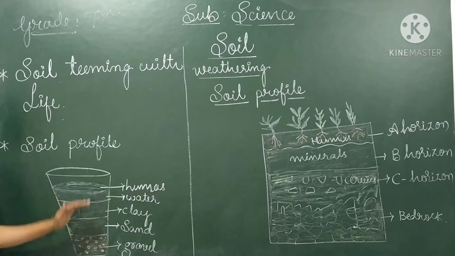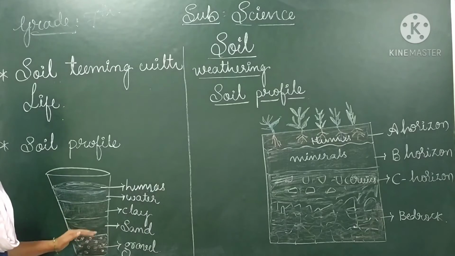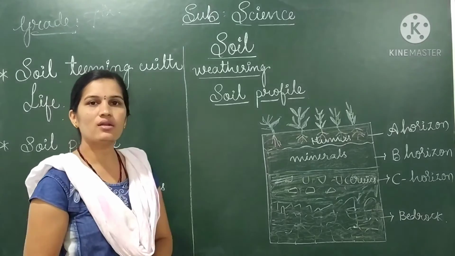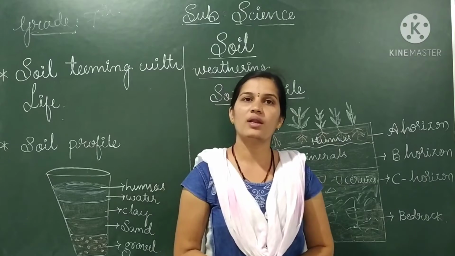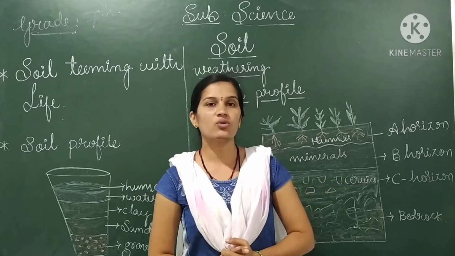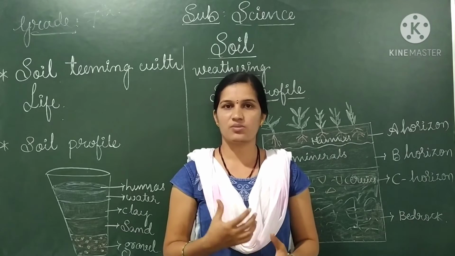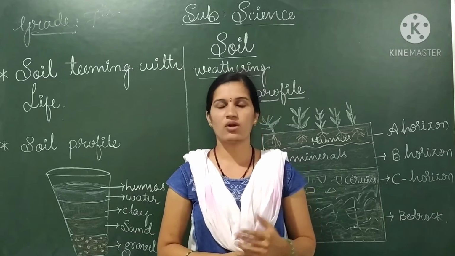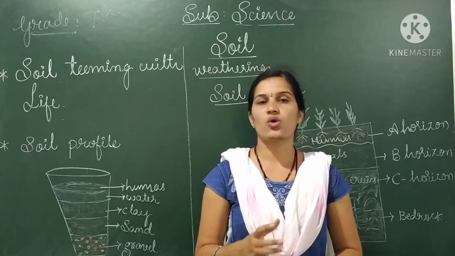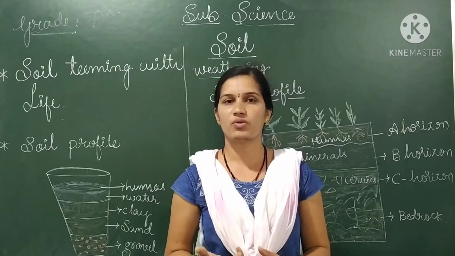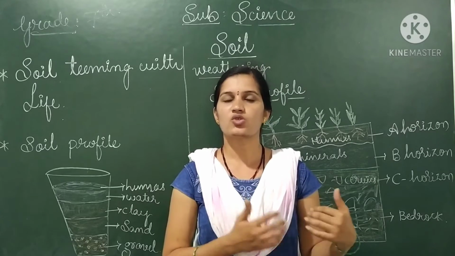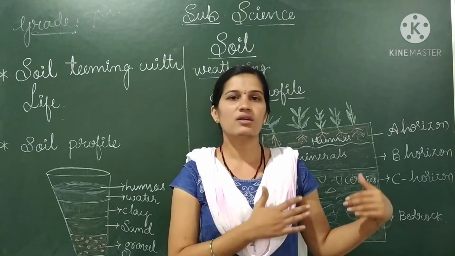These are the layers of soil which we can observe everywhere on the earth. We can analyze that by using soil profile. But before going to that, we should know how the soil is formed. Okay, not produced, how the soil is formed. You know that soil is formed by weathering of rocks. Is it? Soil is formed by weathering of rocks, that is by wind, storms, sunlight, rain, etc.